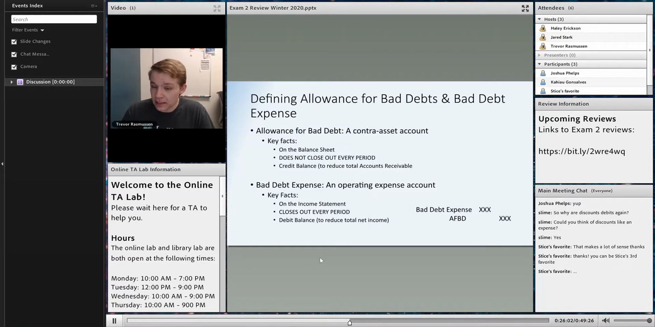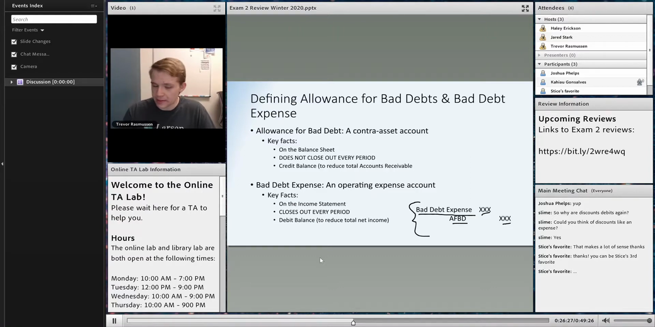Now we have some key accounts that we need to know for bad debt accounts. This is the journal entry that's kind of new to us at this point, that we're going to be focusing on as far as the actual entry. The bad debt expense for however much we estimated, and allowance for bad debts as a credit.